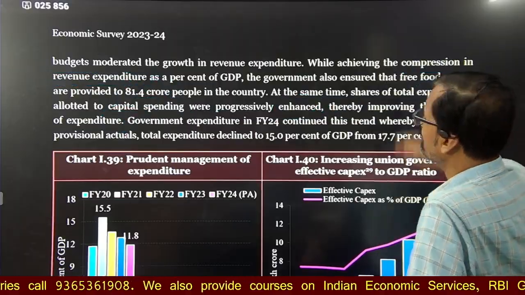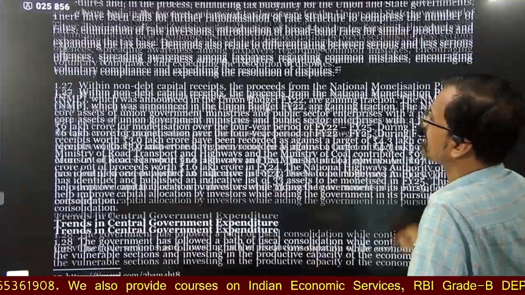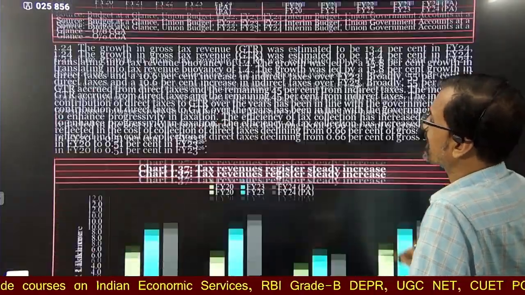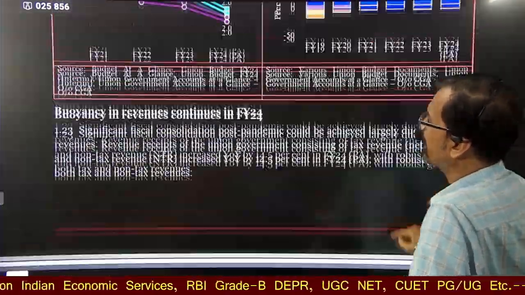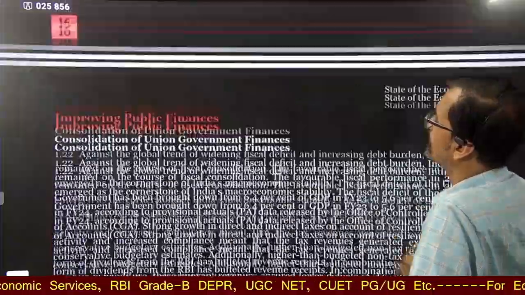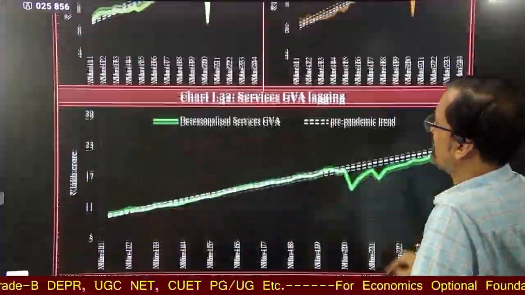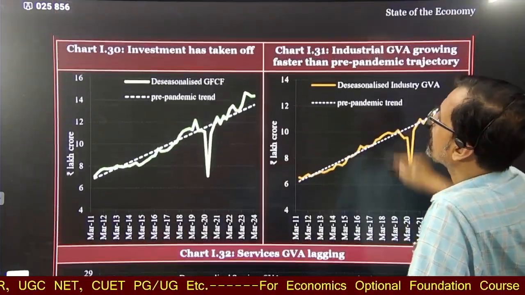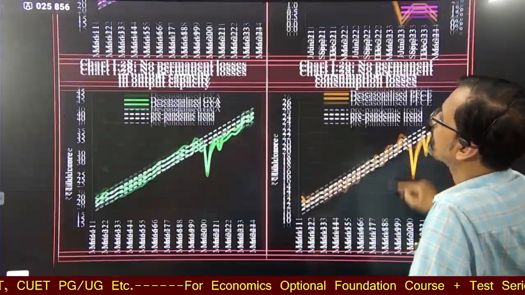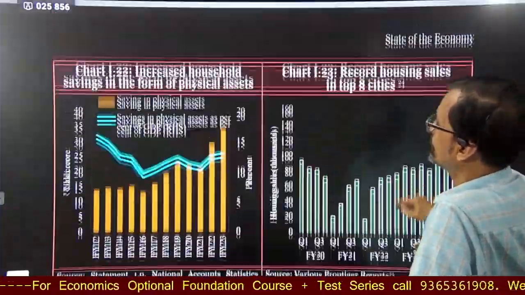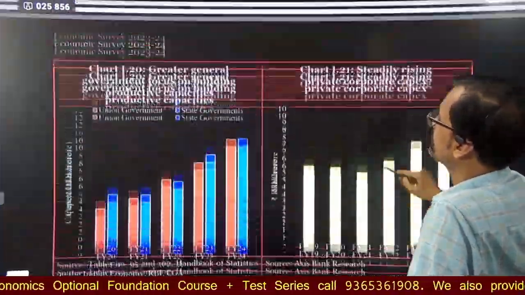Again, another important fact we can see in respect of the allocation from central government to state government, how the allocation structure is mentioned here.